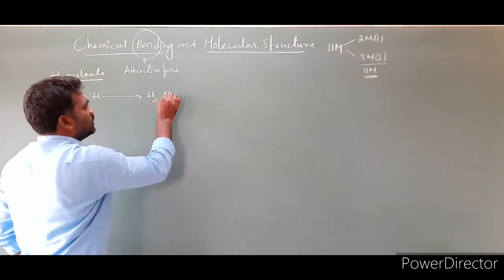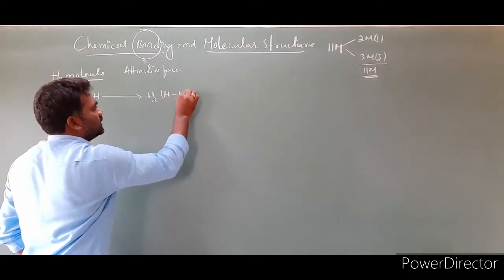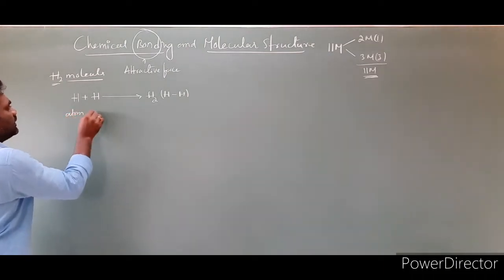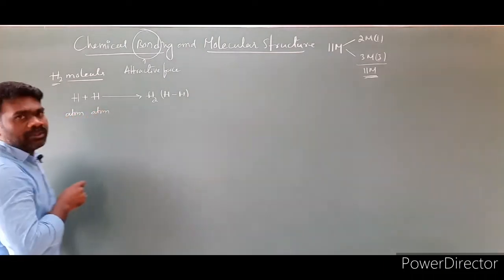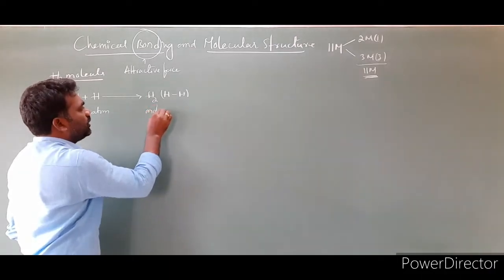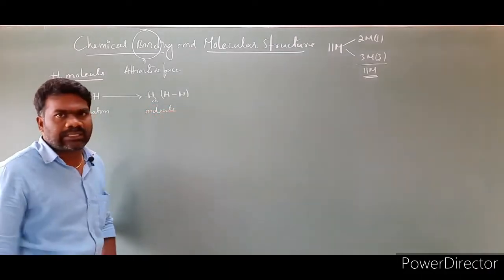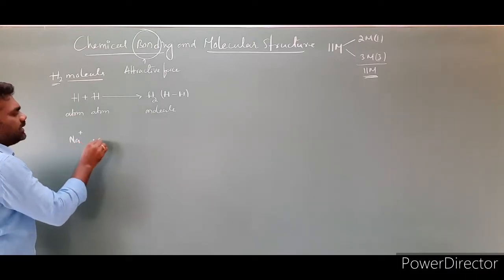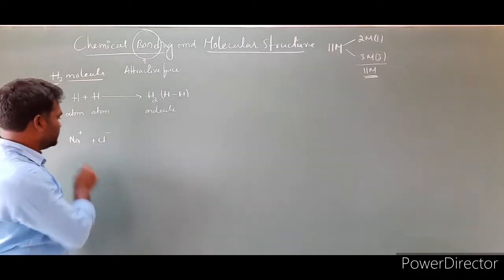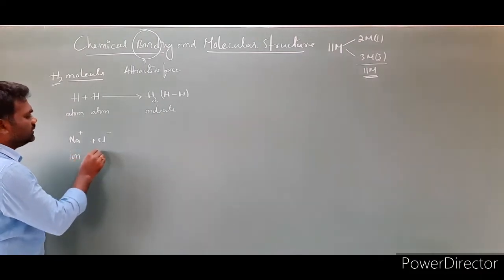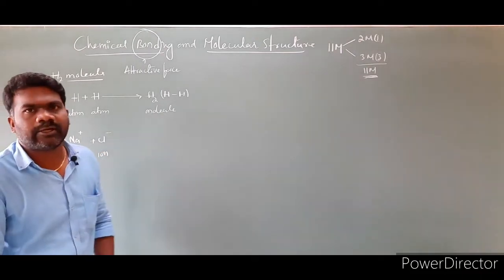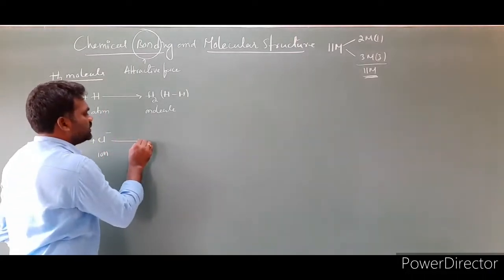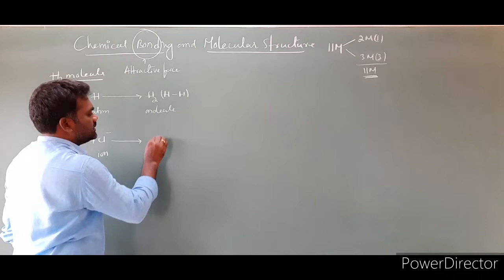This is one hydrogen atom and this is another atom. These two atoms combine to form a molecule. Clear? I am taking one more example. Na+ ion reacts with Cl- ion. This is a positive ion and this is a negative ion. We have to take two oppositely charged ions. These two oppositely charged ions combine to form the NaCl compound.